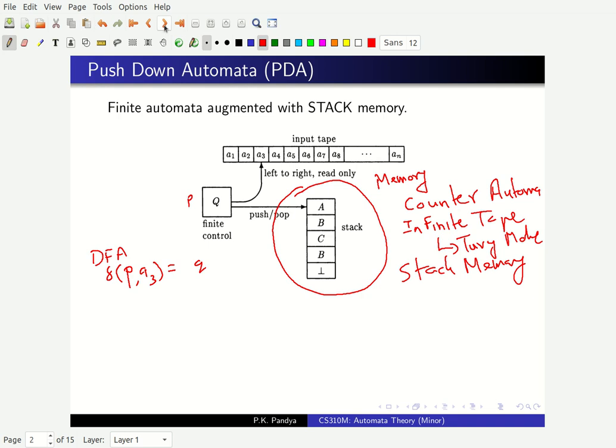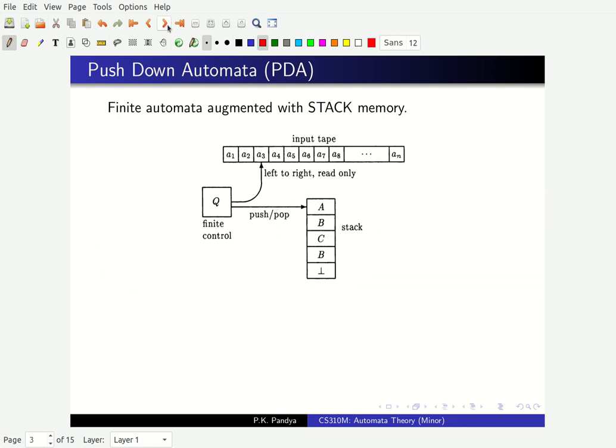In stack memory, what we have is that the automaton, apart from reading symbols from input alphabet sigma star, there is a stack alphabet, which I'll write here. I apologize, not tape alphabet, stack alphabet.